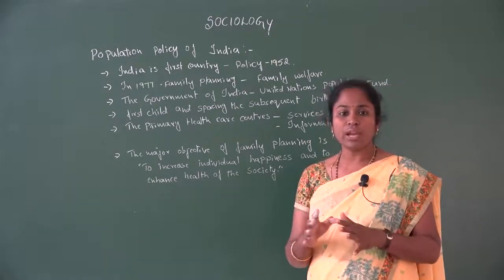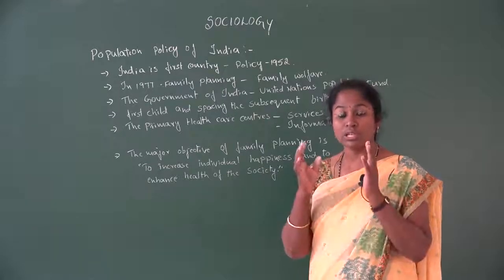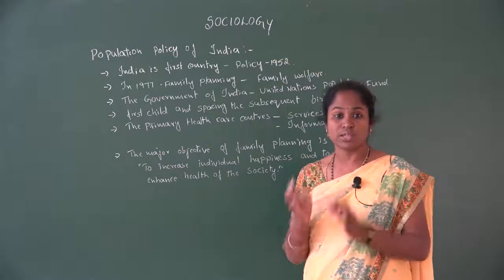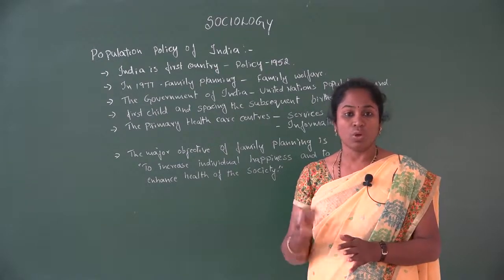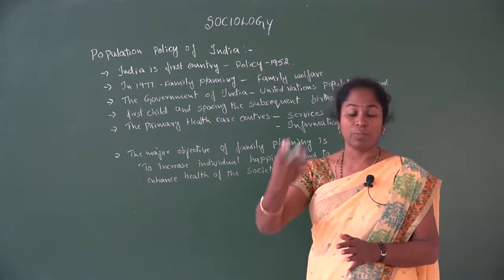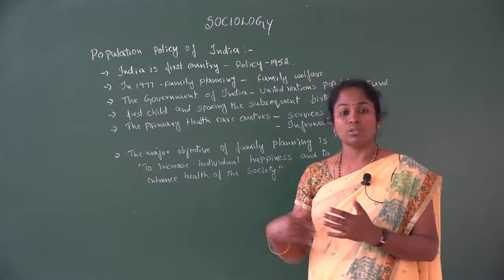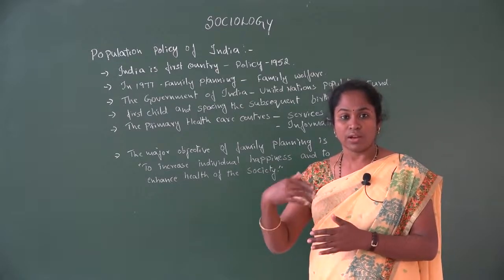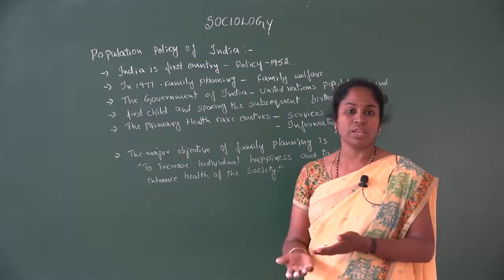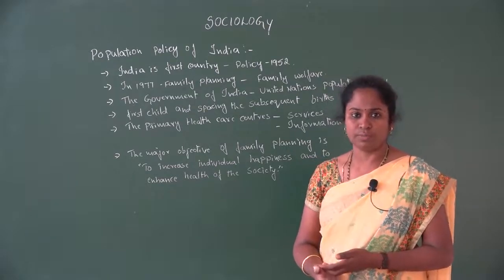If we need a healthy society, it is very important that each and every individual understands the problems, especially the population problems we are facing. If the population is increasing like this, how effective is it to the society and what are the difficulties we can feel. If we ourselves understand, then we can overcome all these problems.